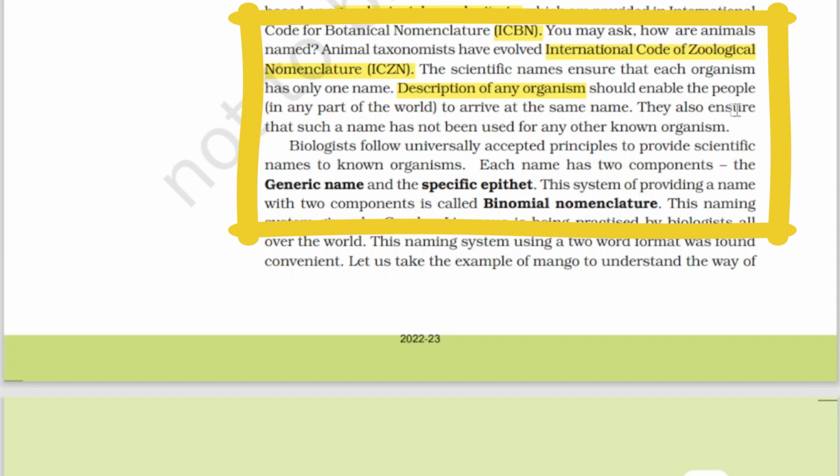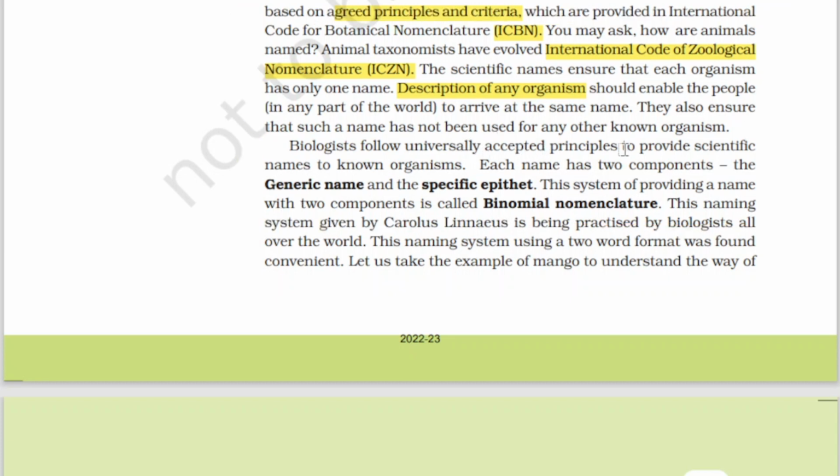While giving a name, we need to identify and also describe the organism, and the name should not be used by any other organism. There should be a particular name when we are naming a plant or animal. Biologists follow universally accepted principles to provide scientific names to known organisms. There are certain principles given by ICBN and ICZN.